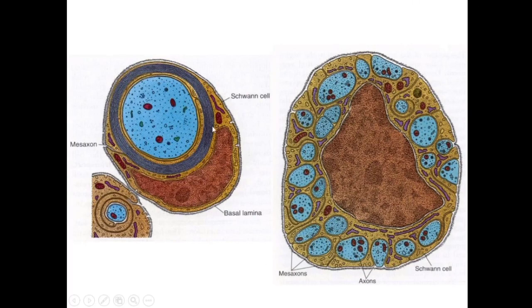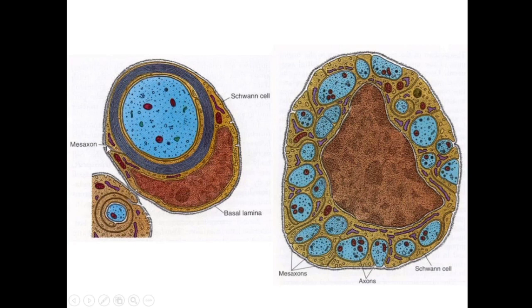Can you see, this is the Schwann cell, and this Schwann cell is a trough-like cell, and it encloses the axon in between its two ends, and the meeting point of the ends is known as the mesoaxon.